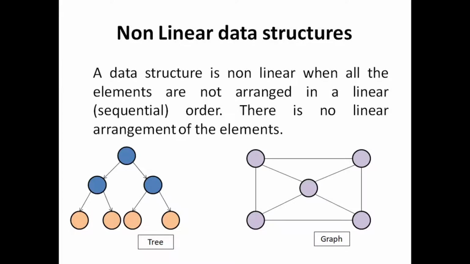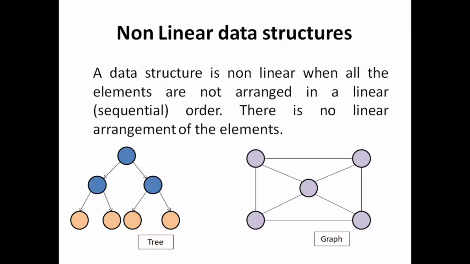Okay, and the graph is the same as tree. Like if we are taking this or anything, this has one predecessor or two, okay, and this is also not one predecessor and one successor. So we can say that the graph is not a linear data structure. It is a non-linear data structure.